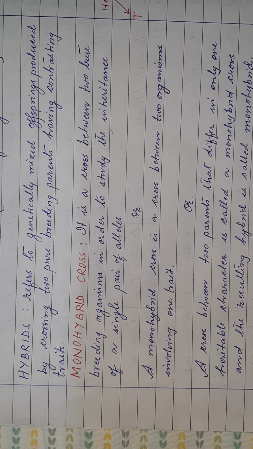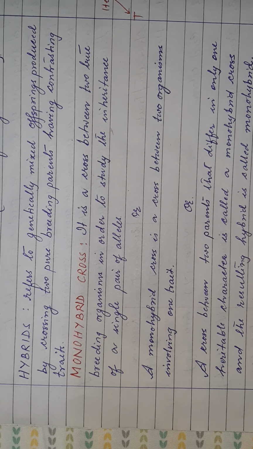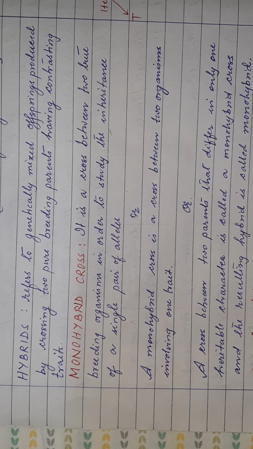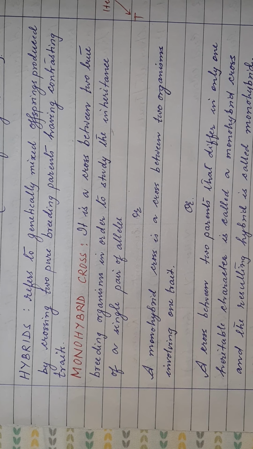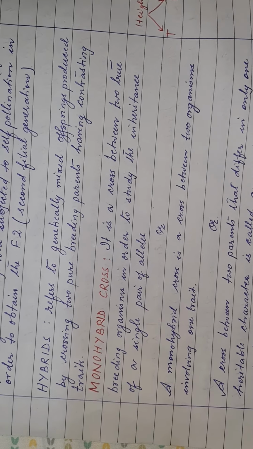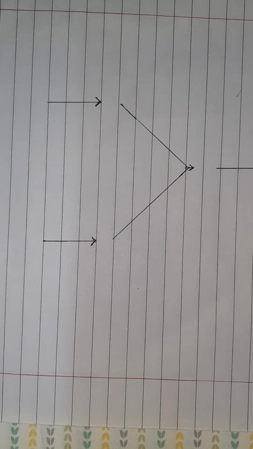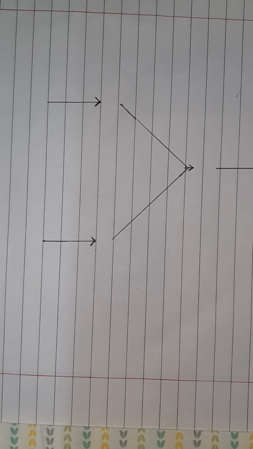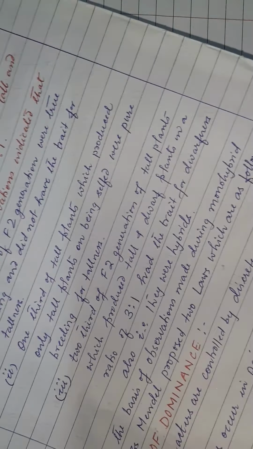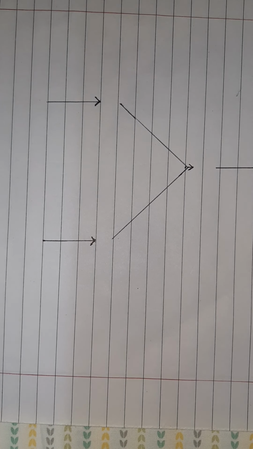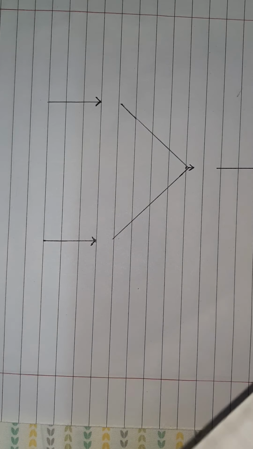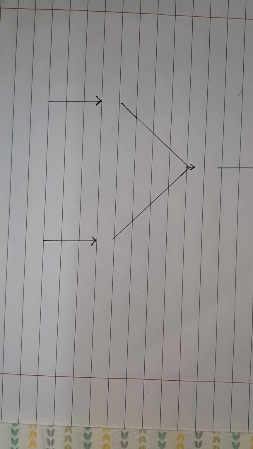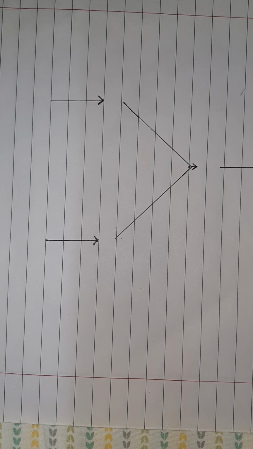After that he performed a cross which we call the monohybrid cross. A monohybrid cross is a cross between two true breeding organisms in order to study the inheritance of a single pair of alleles. We discussed how he performed the cross, and on the basis of the results obtained, he proposed 2 laws or principles of inheritance: number 1, the law of dominance, and number 2, the law of segregation.